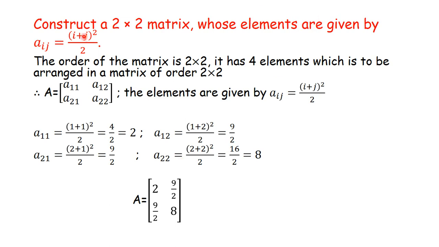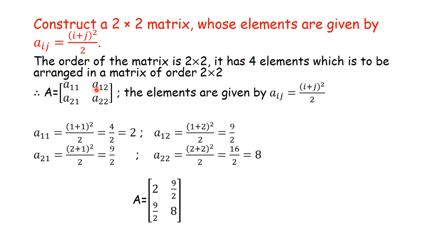It is given that we have to construct that 2 by 2 matrix. If you see the order, you can clearly say that there are 4 elements in the matrix, and we have to arrange these 4 elements in 2 rows and 2 columns. Since order is 2 by 2, there are 4 elements.